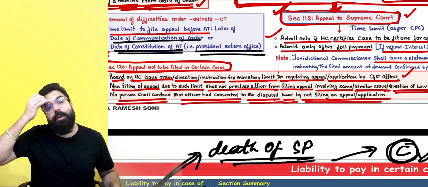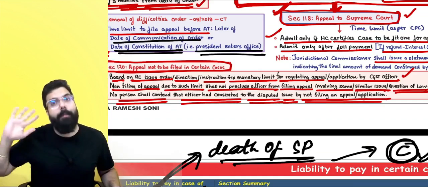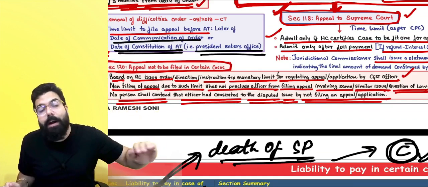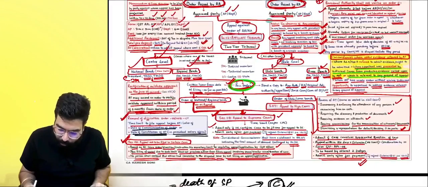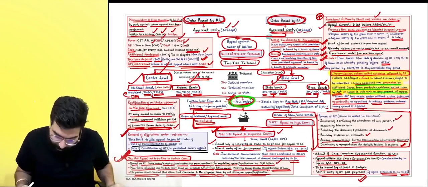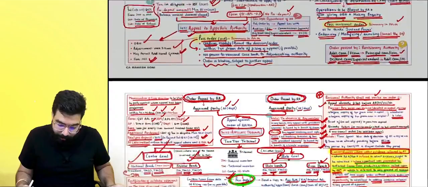Earlier he had not gone for an appeal in the disputed issue because of the lower amount involved. Now he is going for the same issue, but because the amount is more, he can go for an appeal. You can't go ahead and tell him he can't go for an appeal. Right, everyone? Yes, sir. Point is clear. Here we are done with your short and sweet chapter of appeals and revision, everyone.